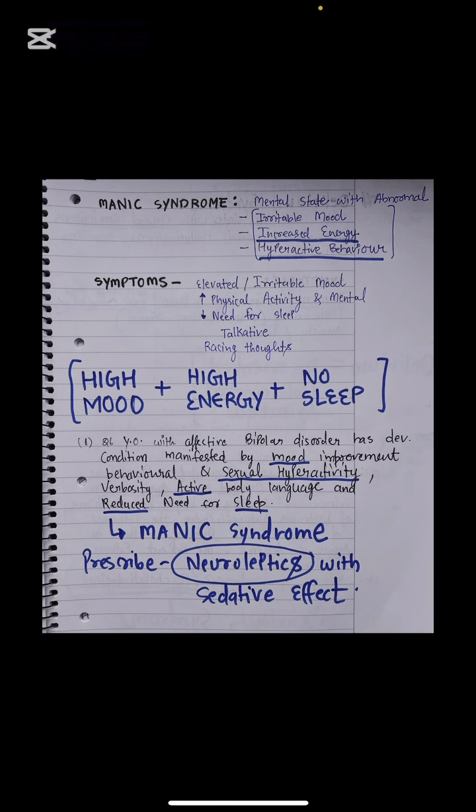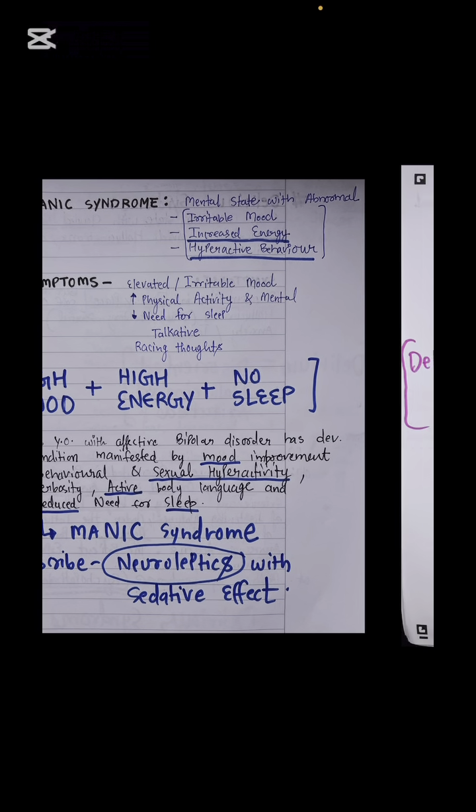And what you will do for the patient, sir: most of the psychiatric disorders including schizophrenia can be treated with neuroleptics and with sedative effects. We need to calm down the patient in manic syndrome. So whichever neuroleptic will be the first line, you will prescribe to the patient with sedative effect, because the patient is in a mood of high energy right now. So we want to sedate the patient so that he can get back to earth right now. So I hope this is clear now.